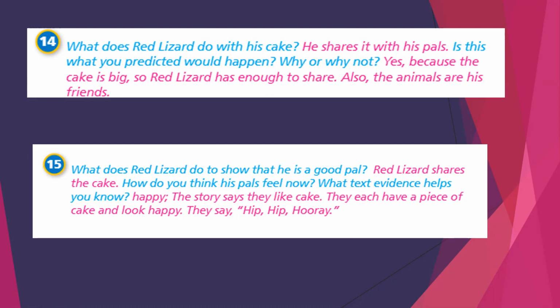We think that red lizard will win the race and he will share the cake with his pals. Why do you think so? Because the cake is very big and red lizard has enough to share.